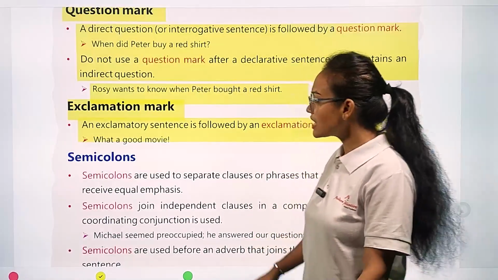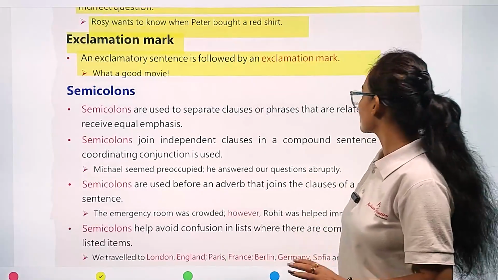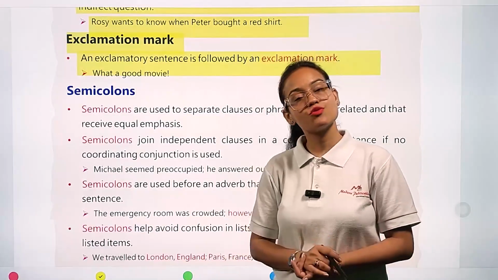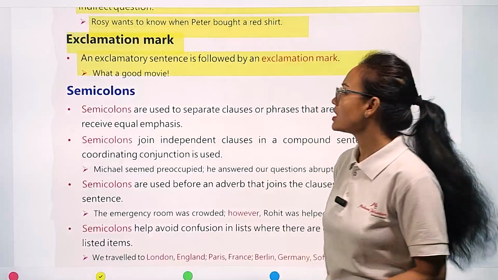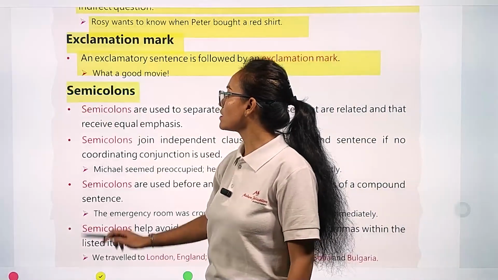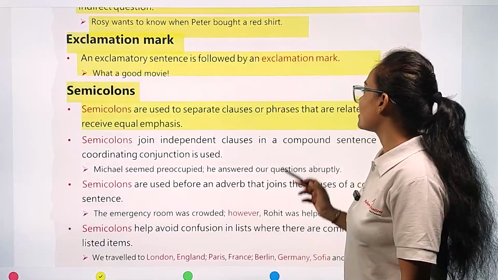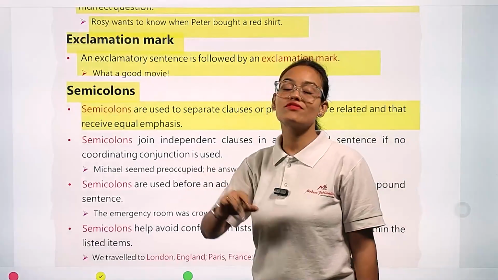Now the next is the semicolon. Semicolons are also a punctuation mark which we generally use in our sentences. Now let's see where we use it. Semicolons are used to separate clauses and phrases that are related and that receive equal emphasis.